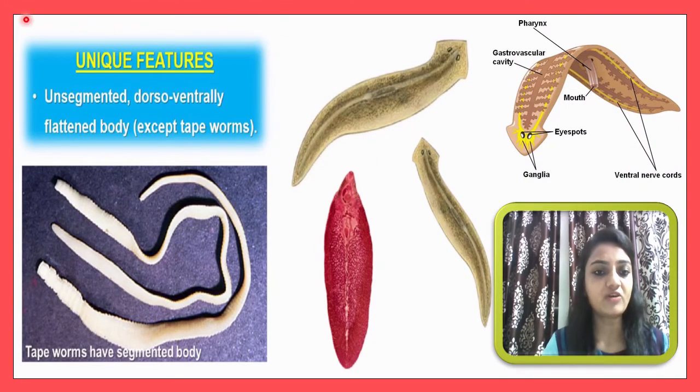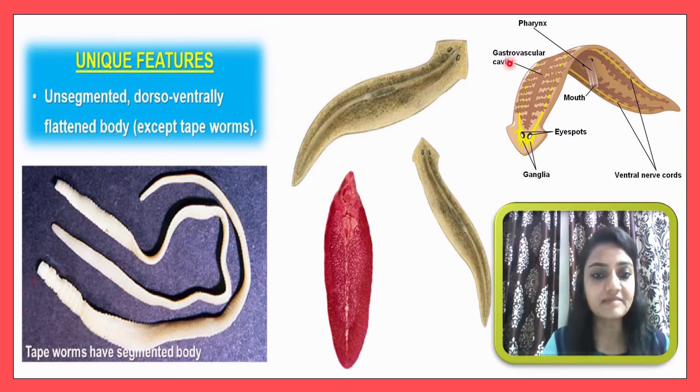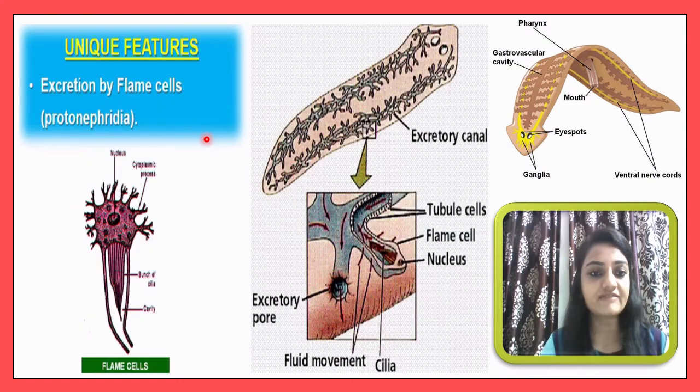So here you will observe an unsegmented body. The whole body will not be segmented. And here is a dorsoventrally flattened body, that means a flat body from the dorsoventral side. This is the dorsal side and this is the ventral side. So dorsoventrally flat bodies, except in the case of a tapeworm. Next feature, excretion will be done with the help of flame cells.